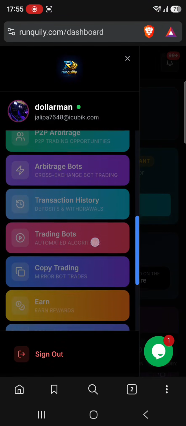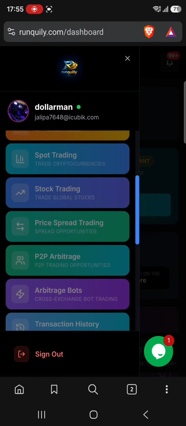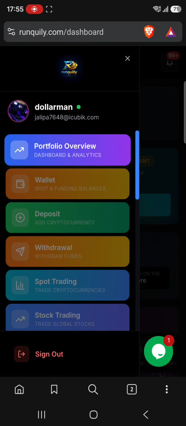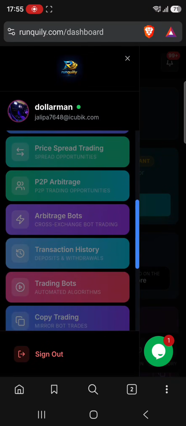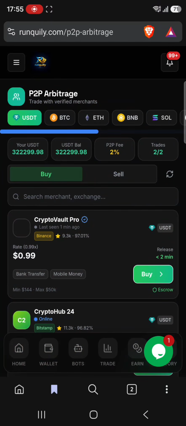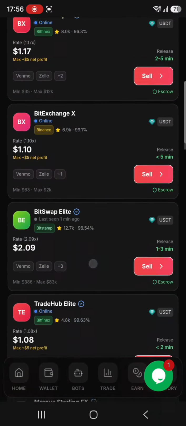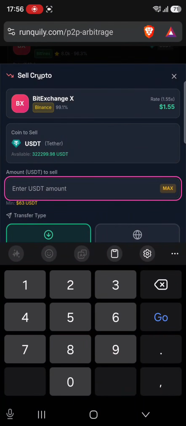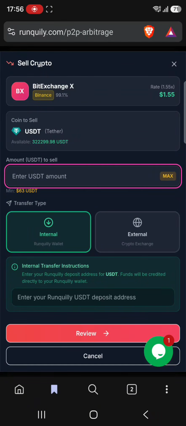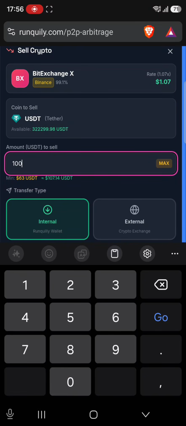So you'll come to your Tranquilly after you deposit to it. Good capital is 100 USDT and above. It has good profits. So click on P2P arbitrage. Then we are selling. So I'll sell more than 100, or we can do 100 and more. I want a good rate. Let me see this one, what I'll get.